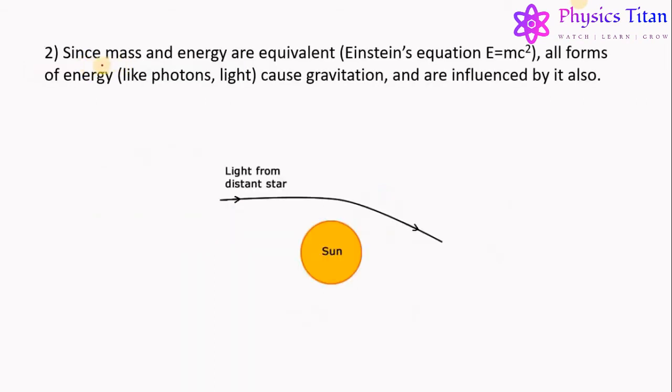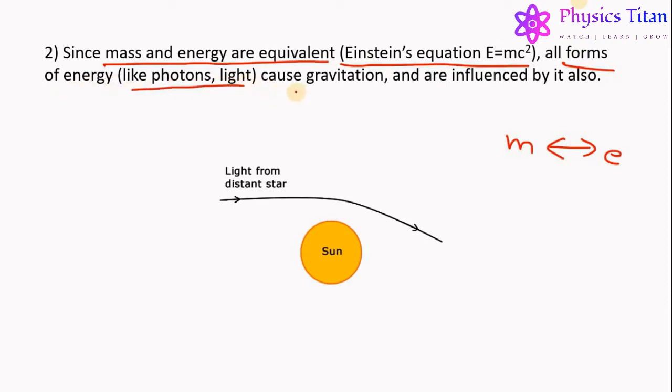Now, since mass and energy are equivalent as per Einstein's equation E equals mc square, or in simple words, mass is another form of energy and vice versa, all forms of energy like photons and light also cause gravitation and are influenced by it. For example, there is light coming from a distant star. The ray of light may bend towards the sun because of the gravitational pull of the sun. So its path will bend towards the sun rather than going straight.